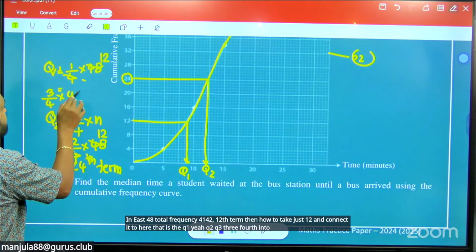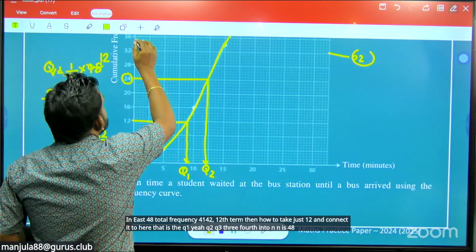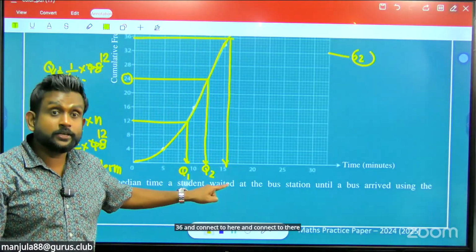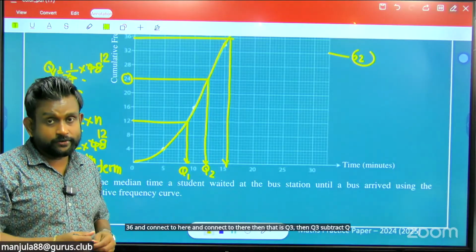N is 48, then 36. 36 and connect to here and connect to there. Then that is Q3. Then Q3 subtract Q1 is the interquartile range.